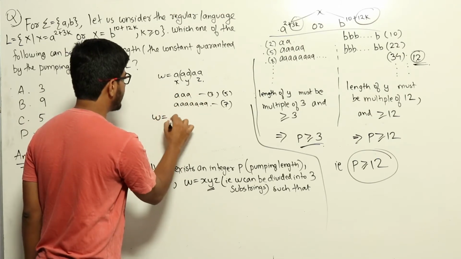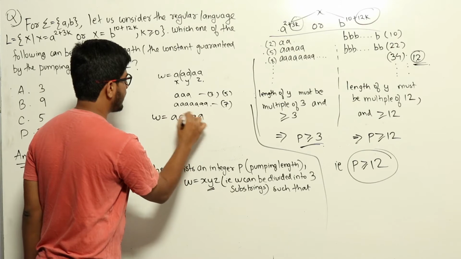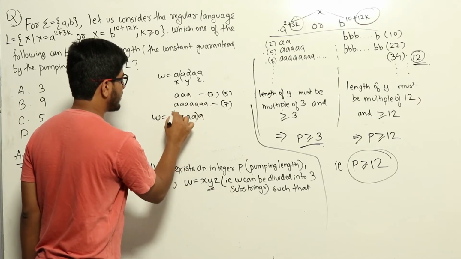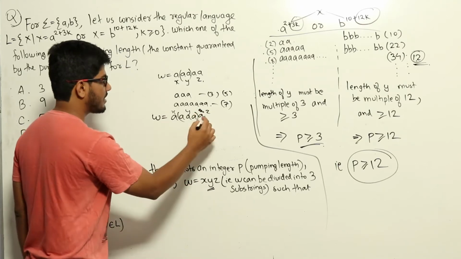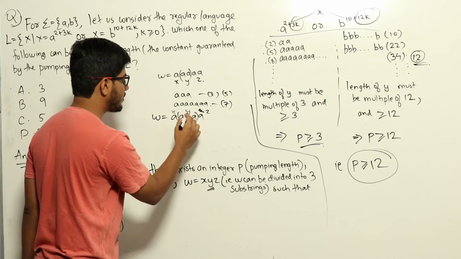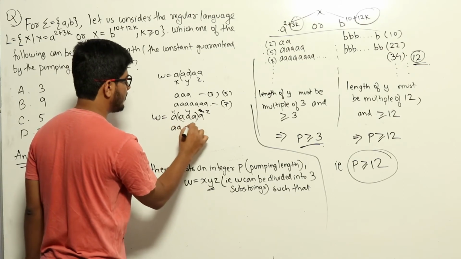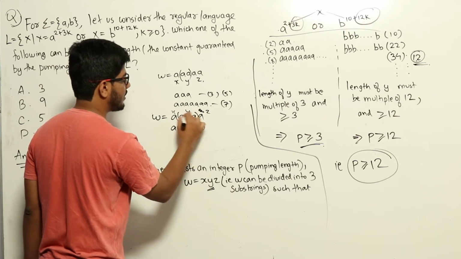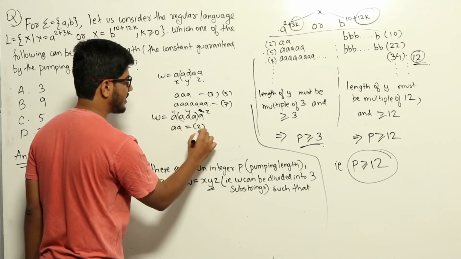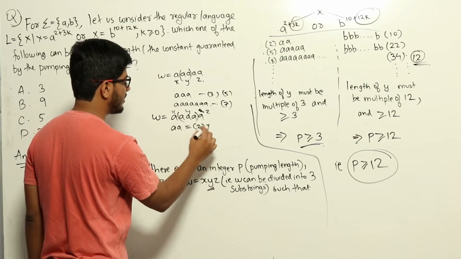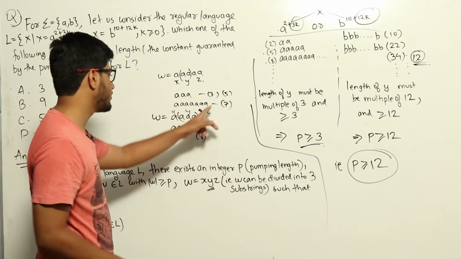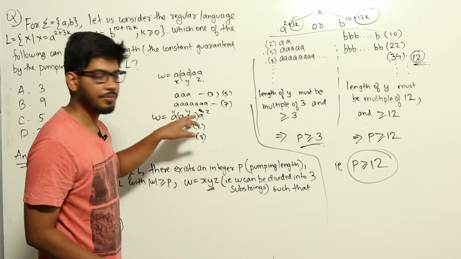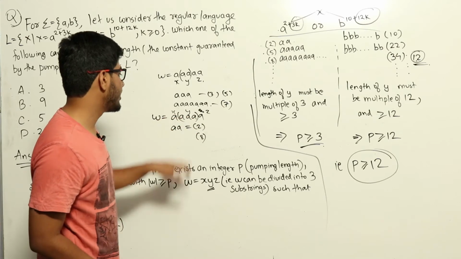That is, if w was a, and I am taking x as a, y as a, and z as a. Now this string has a length of 5. If we take y 0 times, this string will be a, which will have a length of 2. If we take y 2 times, it will be 8 a's, that will be length 8. So basically these are strings of length 2, 5, 8, etc. So it increases in multiples of 3. That is nothing but the length of y, which is a multiple of 3.